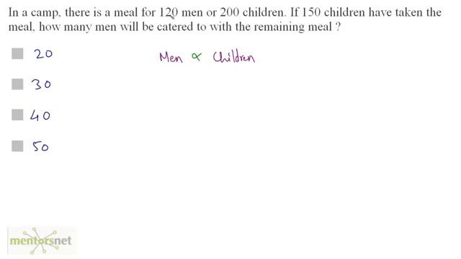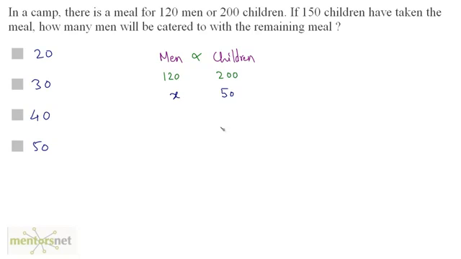So we have 120 men equivalent to 200 children. So 120 is equivalent to 200. Now 150 children have taken the meal. How many men will be catered to with the remaining meal? Well, if 150 children have taken the meal and there are 200 children, the number of children remaining is 50. 200 minus 150 is 50. So 50 children remaining.